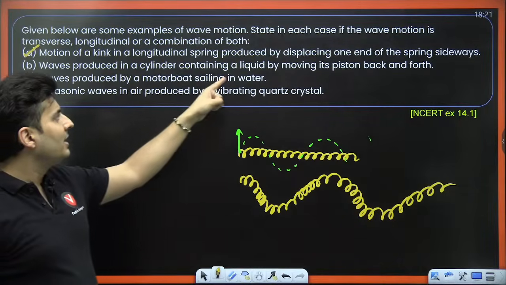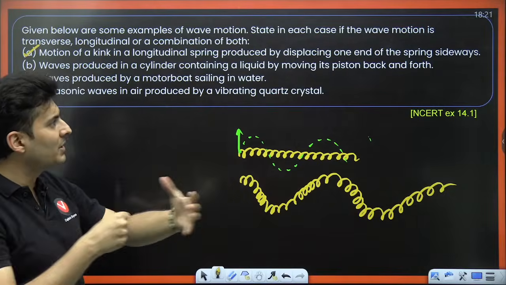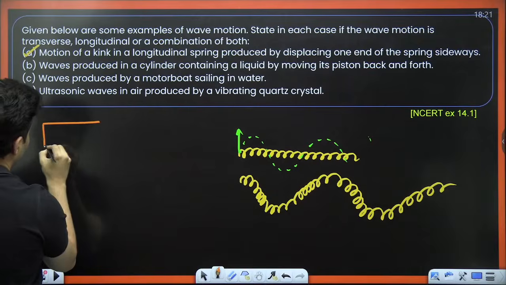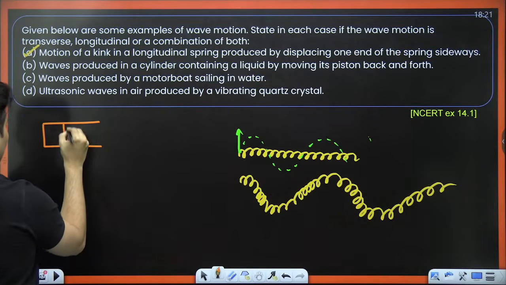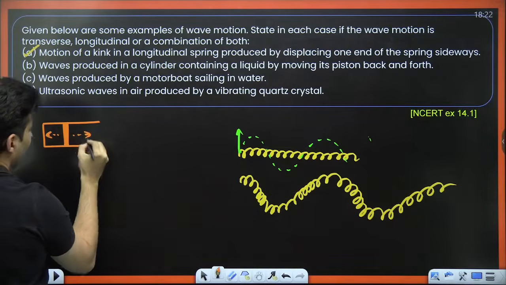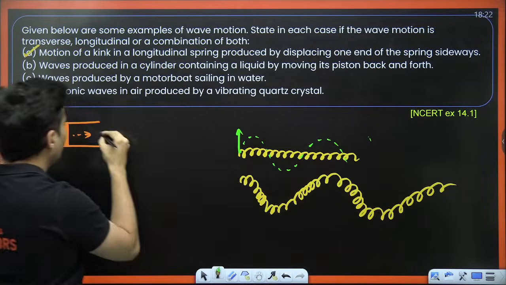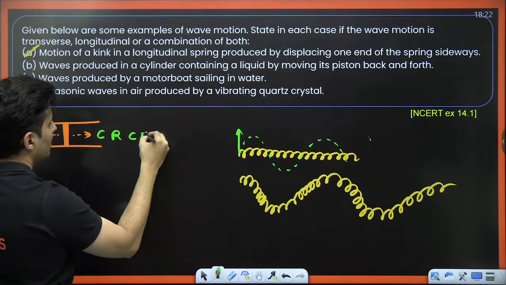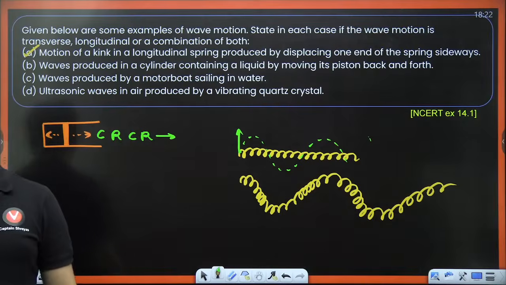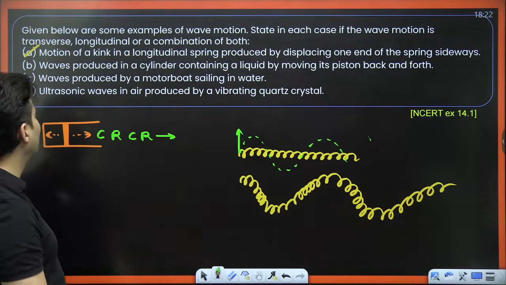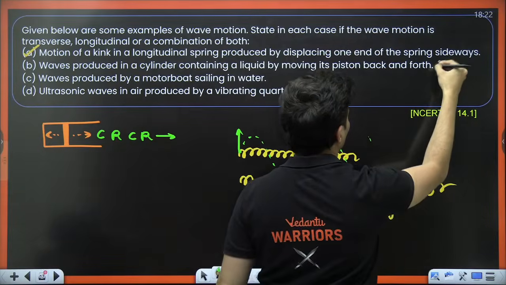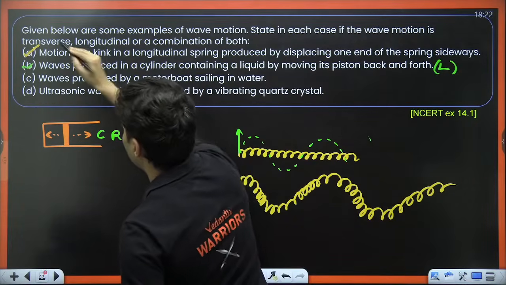Waves produced in a cylinder containing a liquid by moving its piston back and forth. If you have a piston inside a cylinder and you move it back and forth, obviously that will create compression and rarefaction, which is going to travel. What will it create, my dear warriors? Only longitudinal waves will be created in this particular situation.